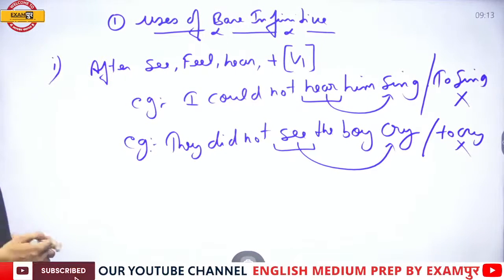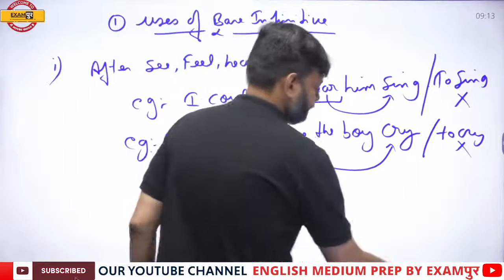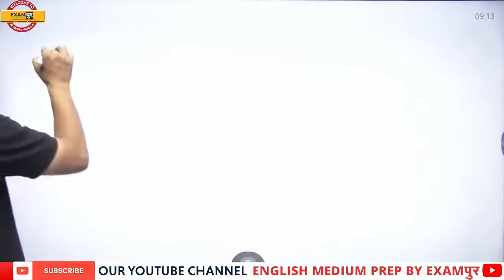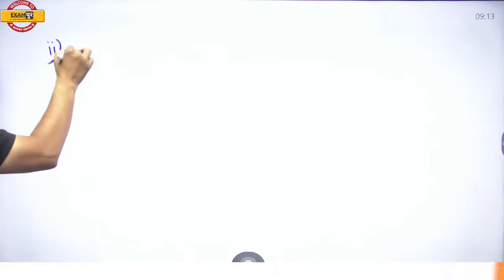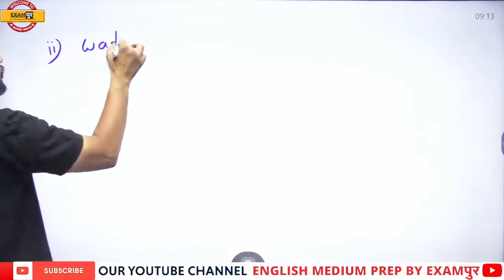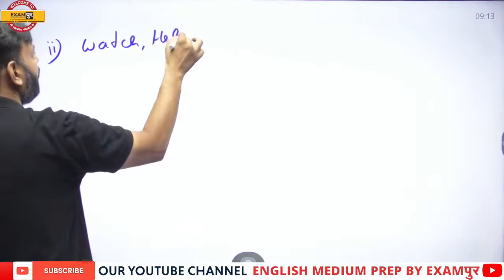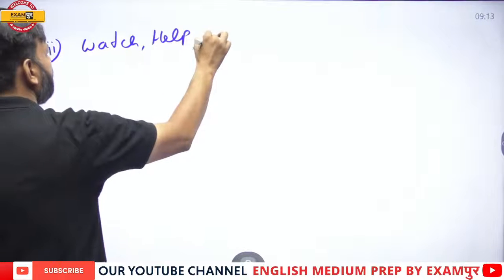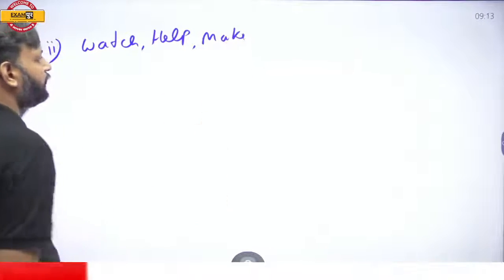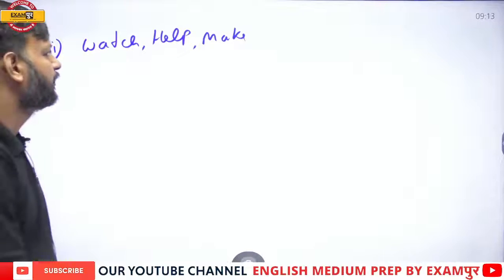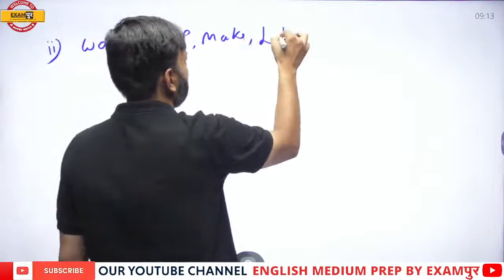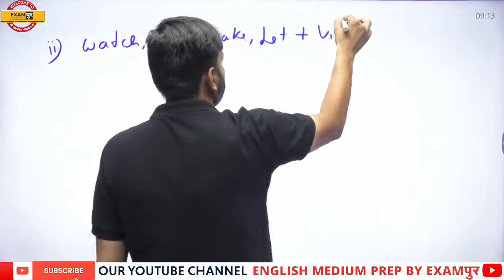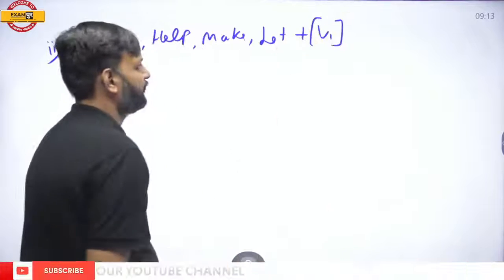Now the second thing: watch, help, make, and let. These verbs are also followed by bare infinitive.